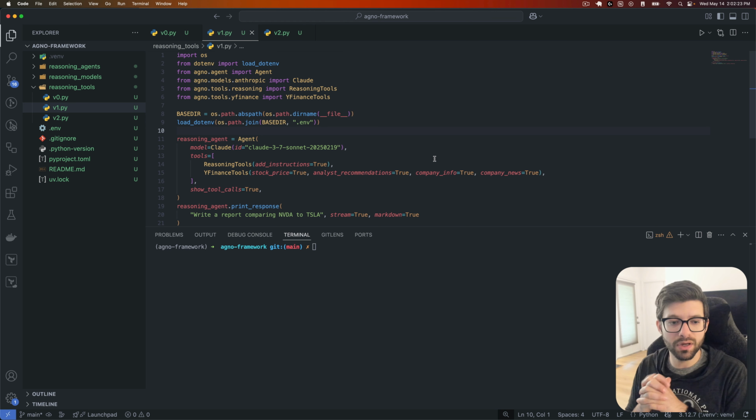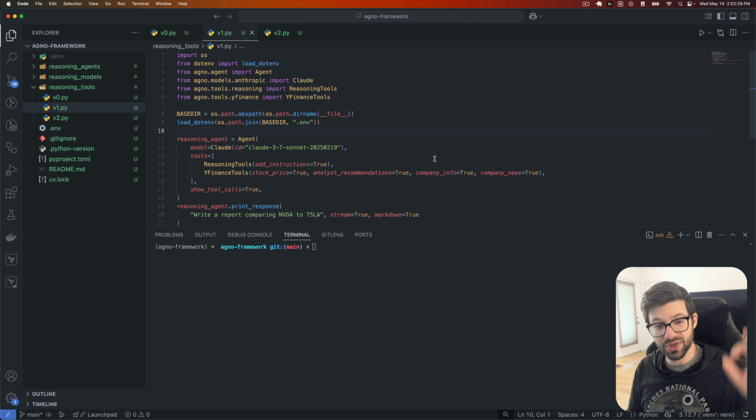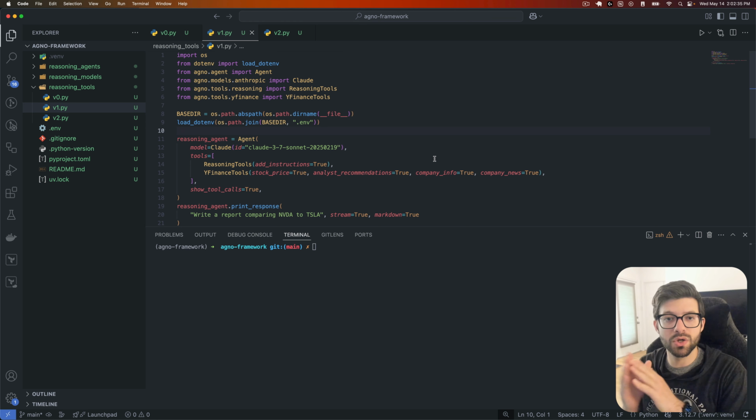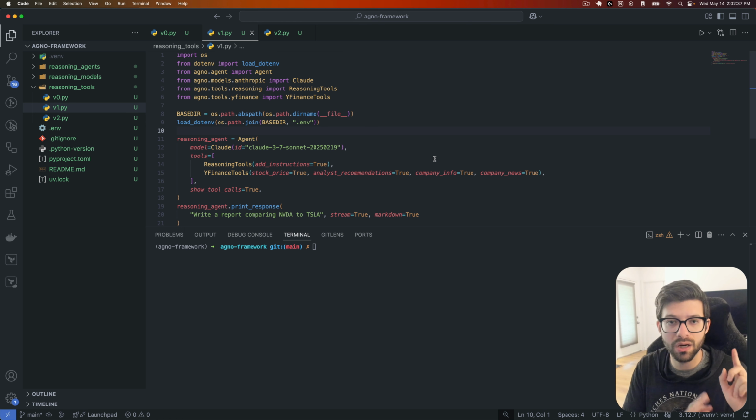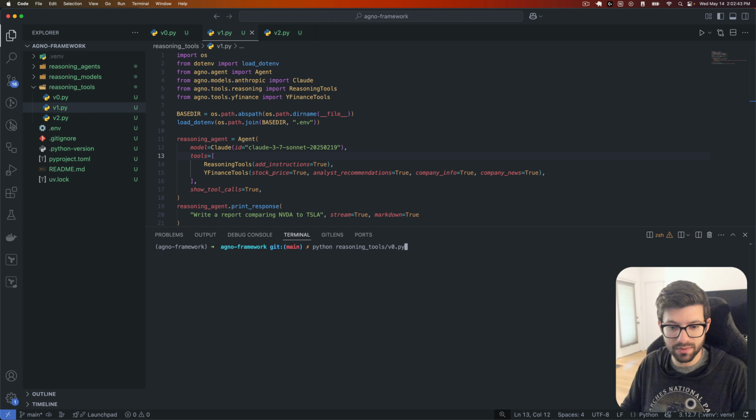So now we're giving our agent the ability to analyze the results of each tool. So not just think about how it should handle the problem throughout its execution, but also analyze the result of each tool and then make adjustments as necessary. Let's run this and see what happens.